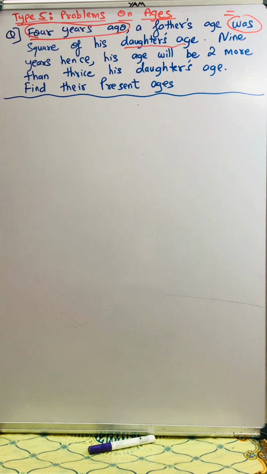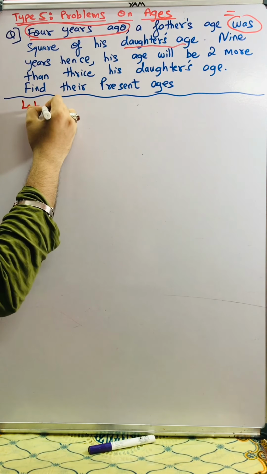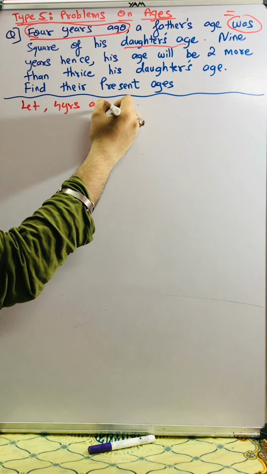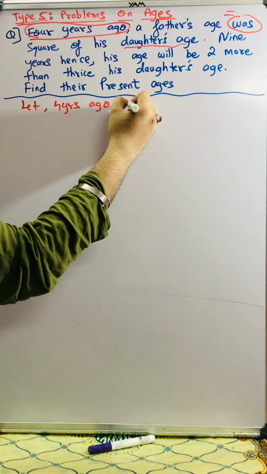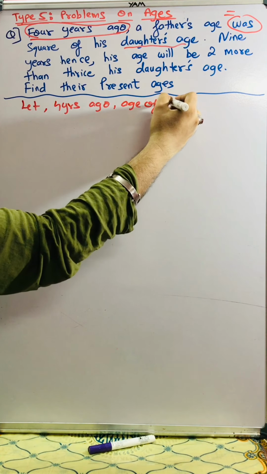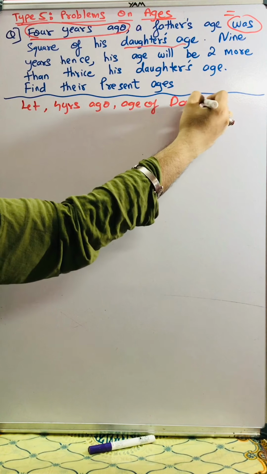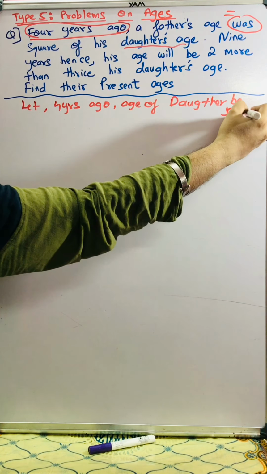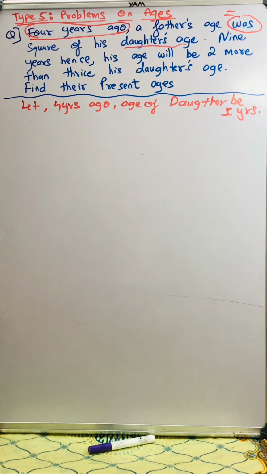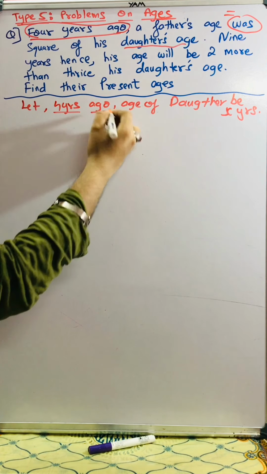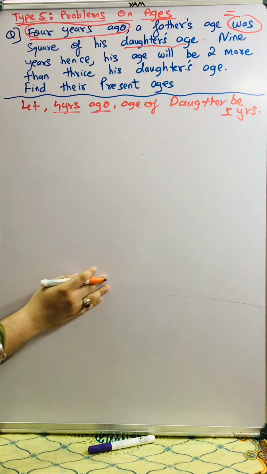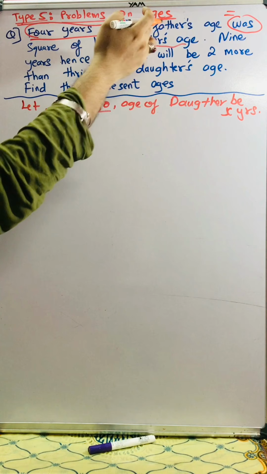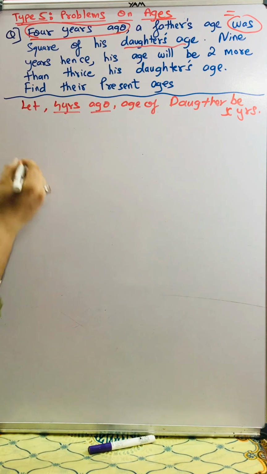Okay, so I'll say here, let the age of the daughter 4 years ago be X years. I have supposed the age for the daughter because the father's age is dependent on the age of the daughter.